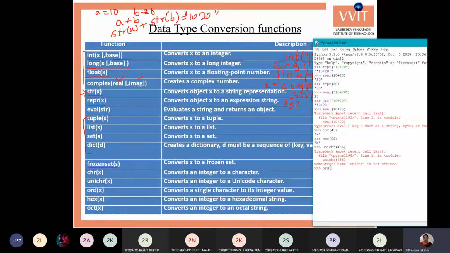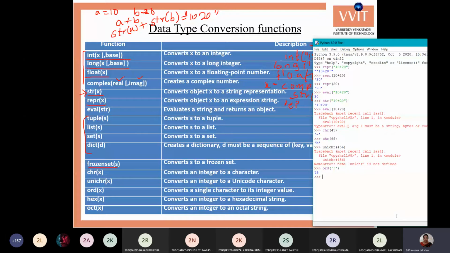ORD of, either you can write in single quotes or double quotes, both are treated the same. Single quotes of semicolon. I want to know the ASCII code of semicolon. It gives 59.